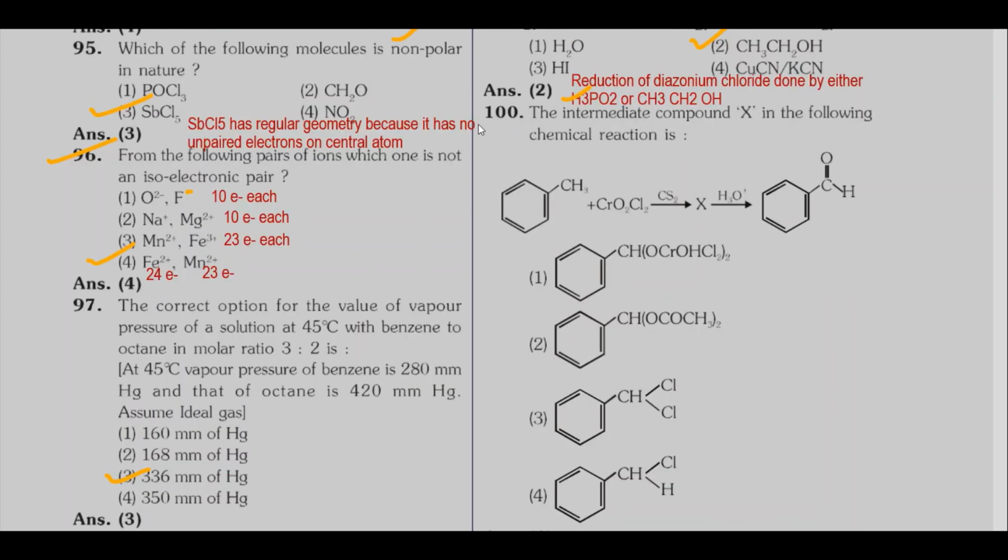Last question, question number 100. The intermediate compound X in the following chemical reaction is: toluene is given there, plus chromyl chloride in presence of carbon disulfide. On hydrolysis of intermediate compound X we get benzaldehyde. It is actually the third reaction. So the intermediate will correspond to option 1.